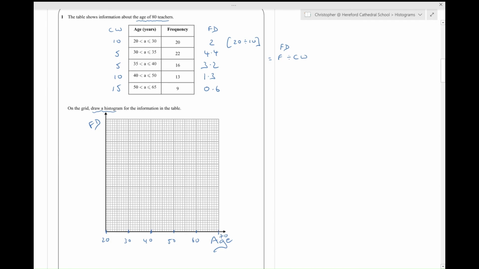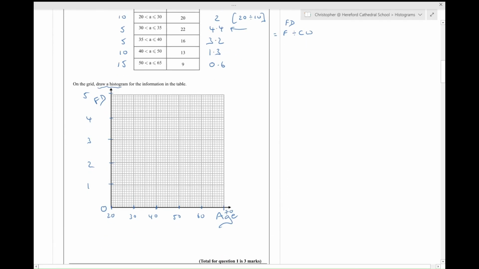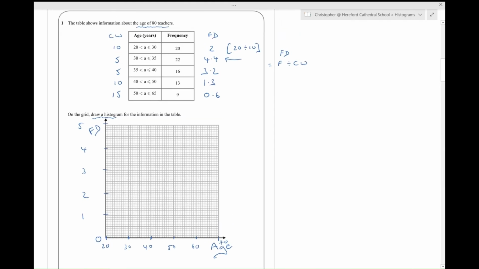Now, the frequency density, I've got to go from 0 here. How far up have I got to go? I've got to get to 4.4 along here. So I'm thinking if I go 1, 2, 3, 4, 5, will that work? Yes, it will. Sometimes the most difficult bit is working out what scale to use. And now all I've got to do is plot the histogram. I'm not going to make you watch me do that, so I'll pause the film, plot it, and then I'll show you the finished result.